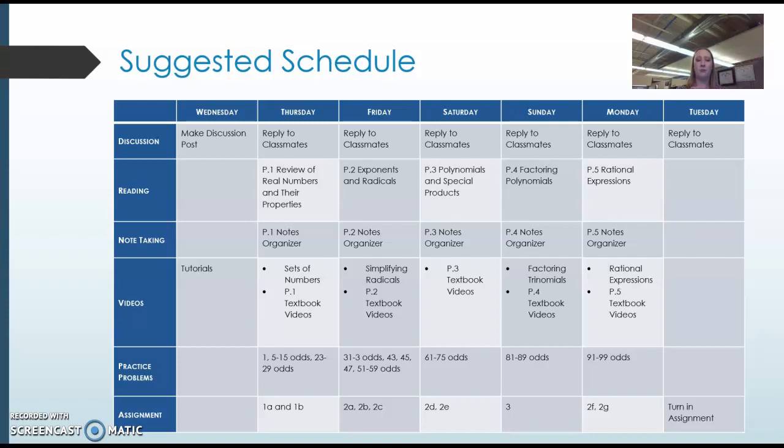So I have mapped out some practice problems to help you figure out what to practice for each section. And then I've also mapped out which problems on the assignment go with each section. So if you're working on the assignment, you can do a little bit of the assignment at a time. Like you can do problem 1 after P.1. Then you can do parts of problem 2 after P.2. So you can do a little bit at a time. And that will kind of help you manage your time and not try to do the assignment all at once. You can do a little bit while it's fresh in your head.